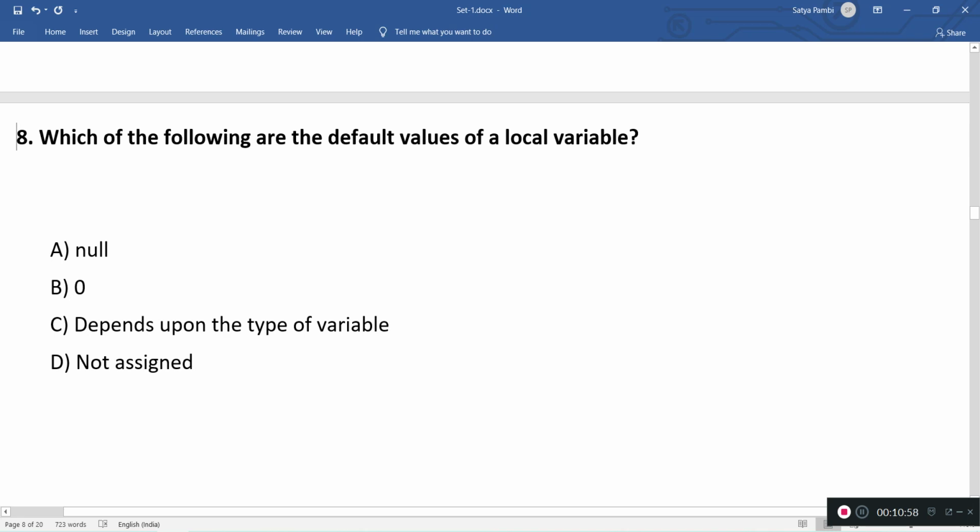Then, what are the default values of a local variable? What is the default value for a local variable? Do you have any default values? No. A local variable never has a default value in Java. Only instance variables have default values. So a default value won't be assigned. So the answer would be D. And if you try to compile without assigning a local variable, it is going to be a compilation issue.